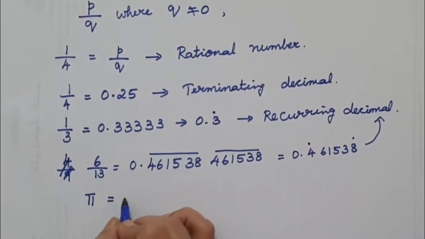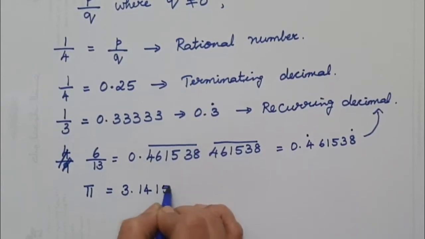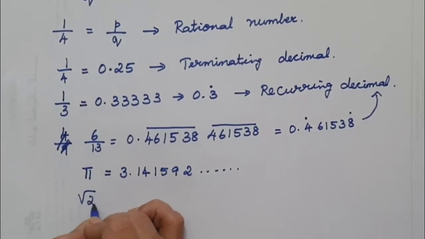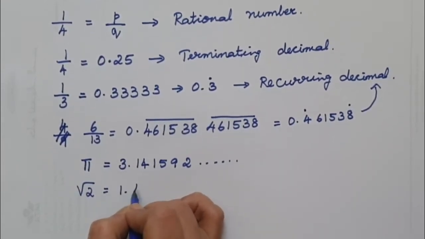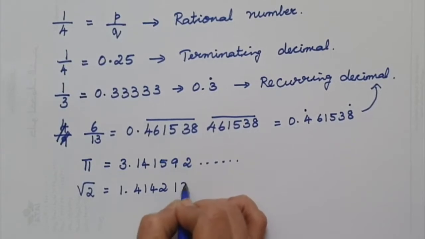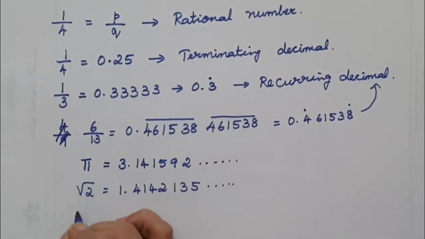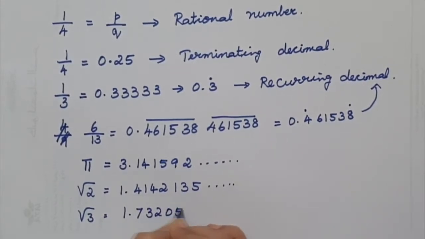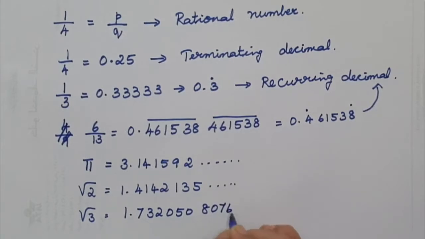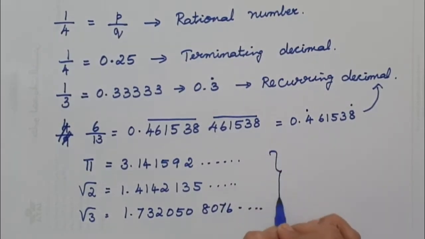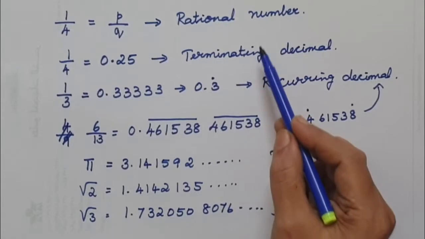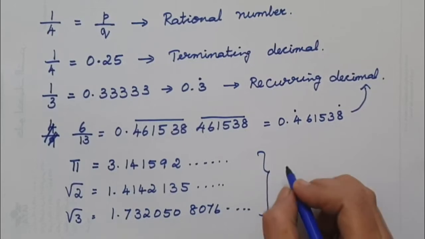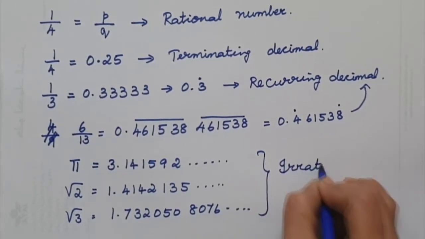The value of pi is 3.141592 and it goes on, it never ends. In the same way, square root of 2 is equal to 1.414235 and this goes on. Square root of 3 will be 1.7320508076 and this goes on. The numbers which go on without an end, if the number is not a terminating decimal or a recurring decimal, then it is called an irrational number.